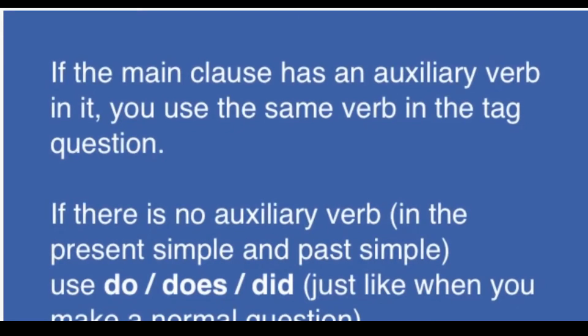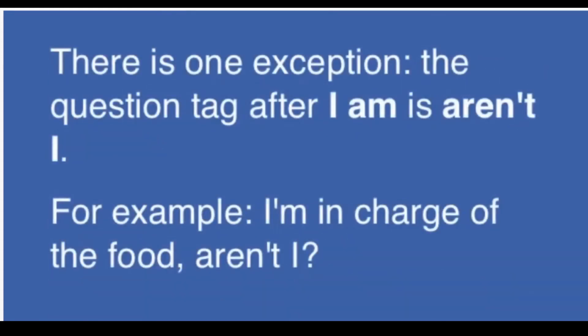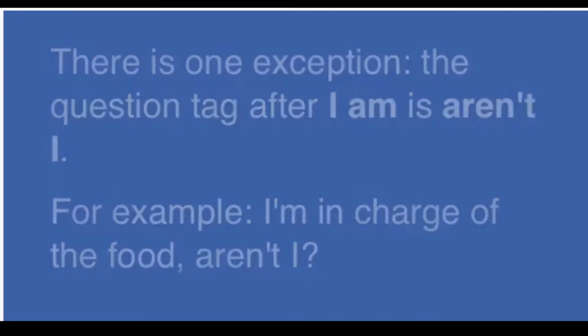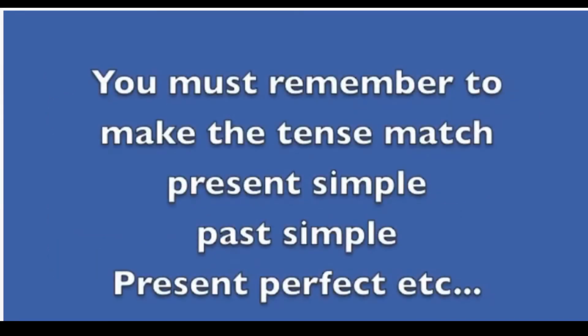If there is no auxiliary verb in the present simple and past simple, use do, does, did, just like when you make a normal question. There is one exception. The question tag after I am is aren't I. For example, I'm in charge of the food, aren't I? You must remember to make the tense match: present simple, past simple, present perfect, etc.